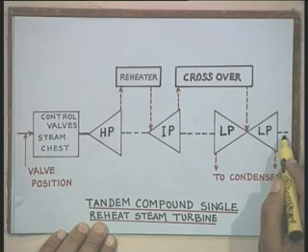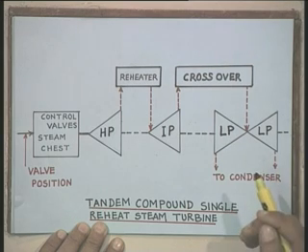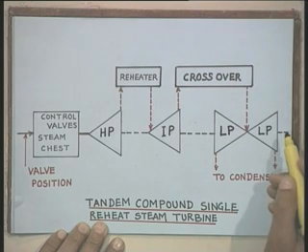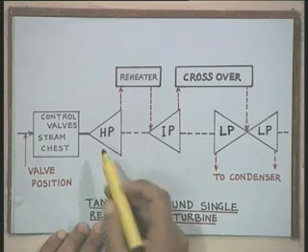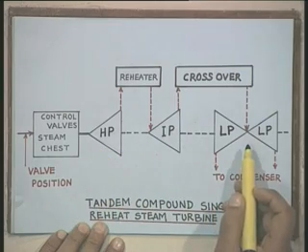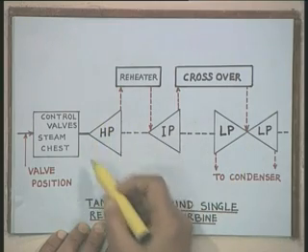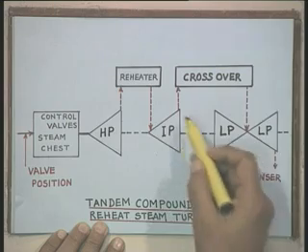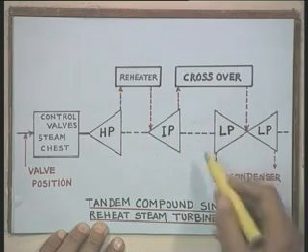Further, suppose the total mechanical torque developed is say Pm. Now, this total mechanical torque is developed in these three sections. A part of it is produced in the high pressure section, a part in the intermediate pressure section, and a part in the low pressure section.